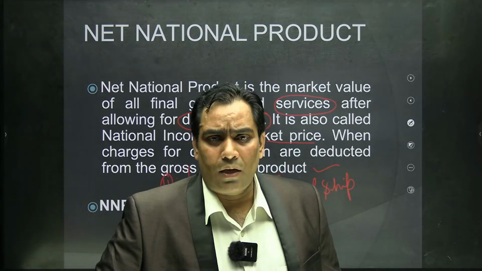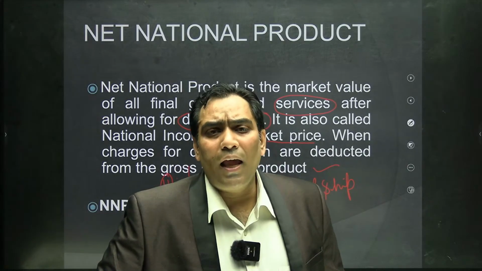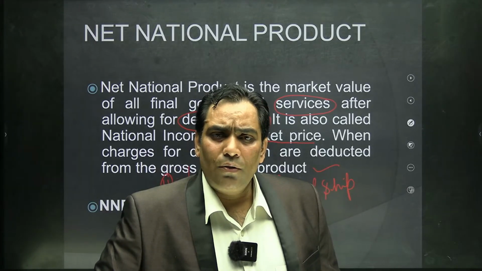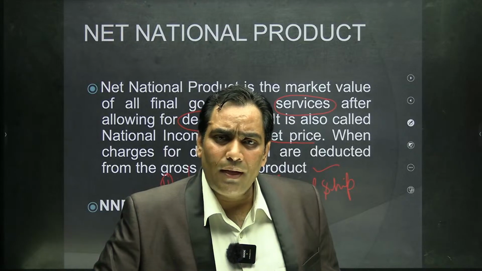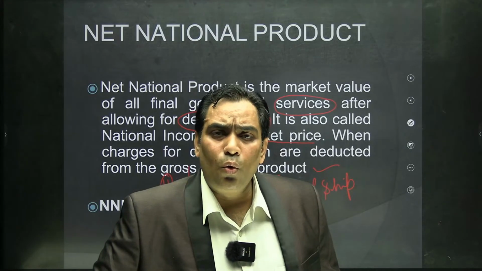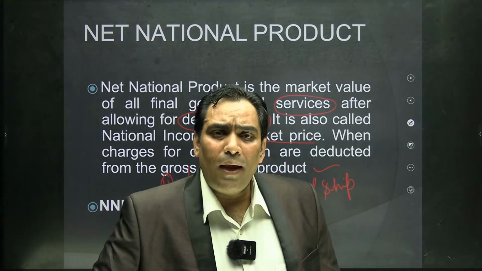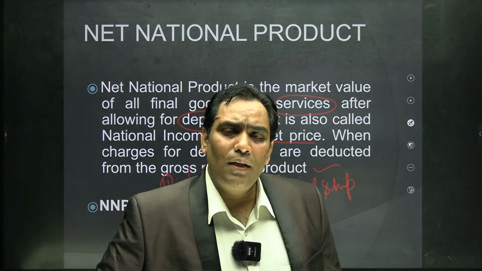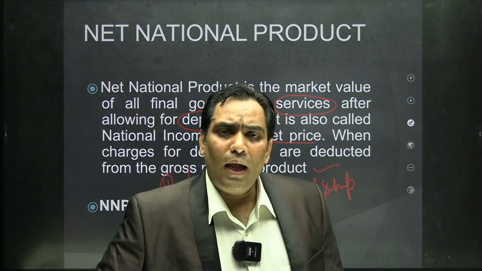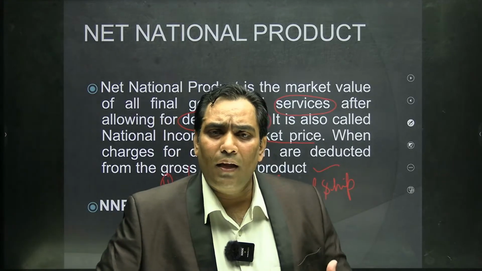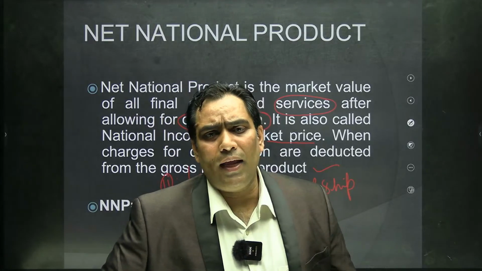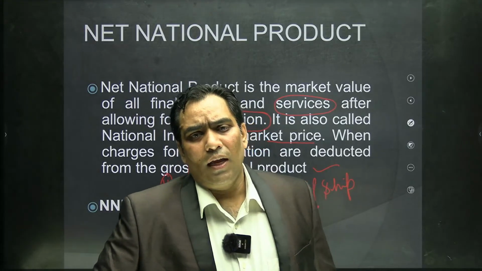So there is a need to deduct the value of wear and tear of capital goods in the production process, and this value of wear and tear in the capital goods is technically known as depreciation.